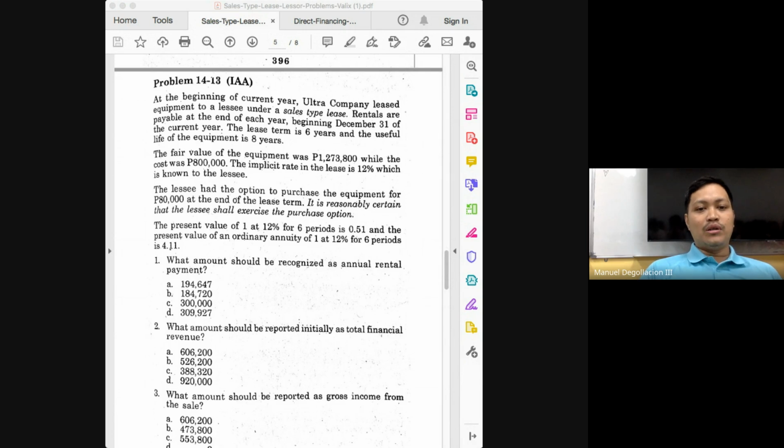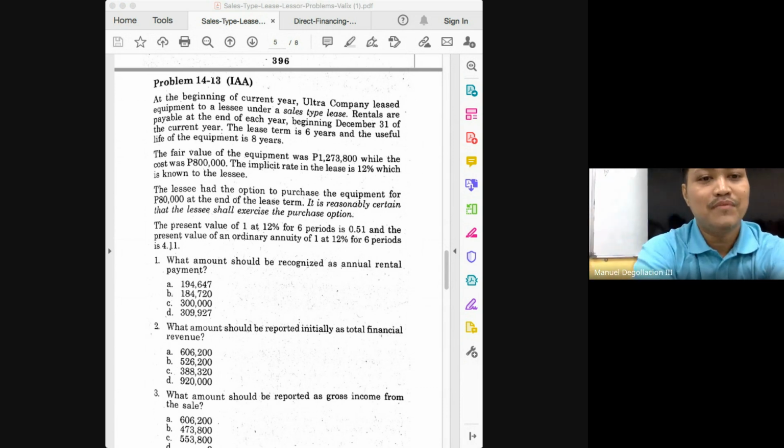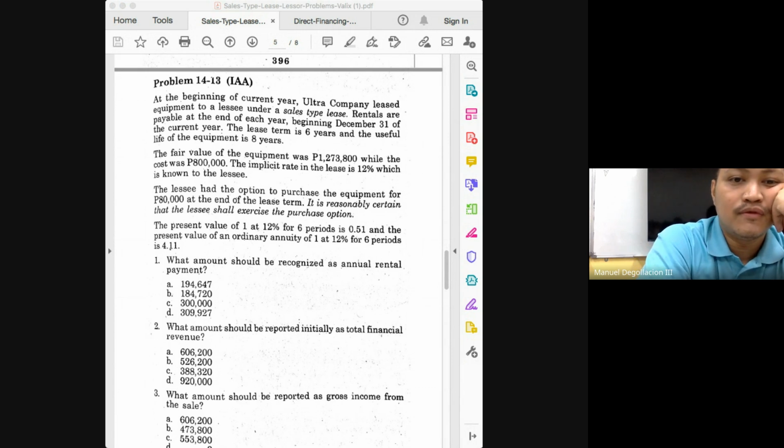The question here is how much is the annual rental payment? If this was direct financing, we would have assumed that the cost would be the present value of our rental payments, and we would be using the cost to get the annual rental payment. But here, your net investment or the present value of your rental payments is not represented by the cost, but by the fair value of the equipment. So you will be using 1,273,800 instead of 800,000. Do you get my point, class?